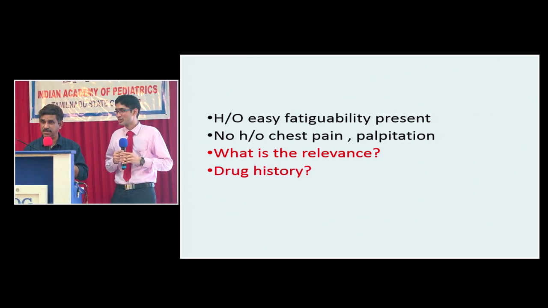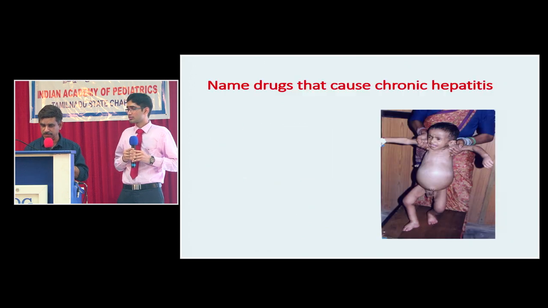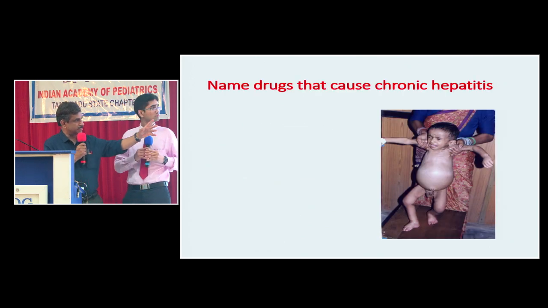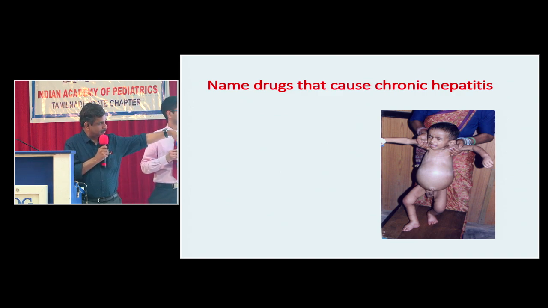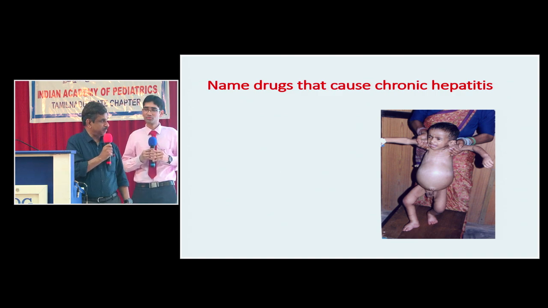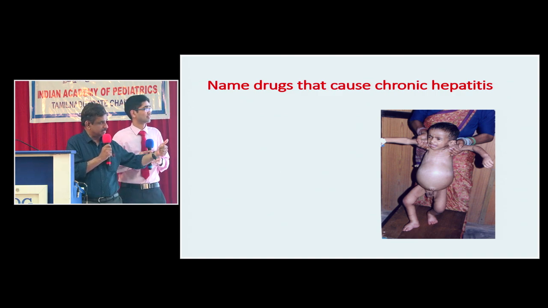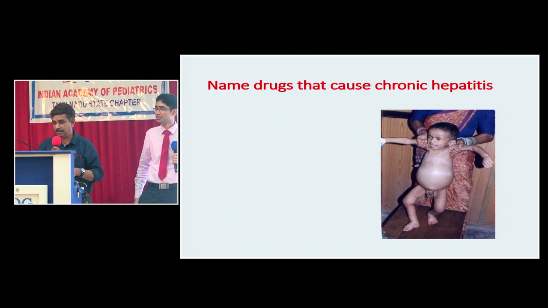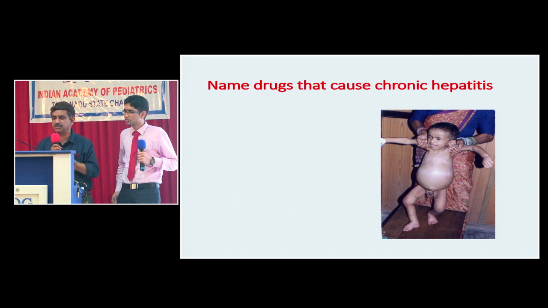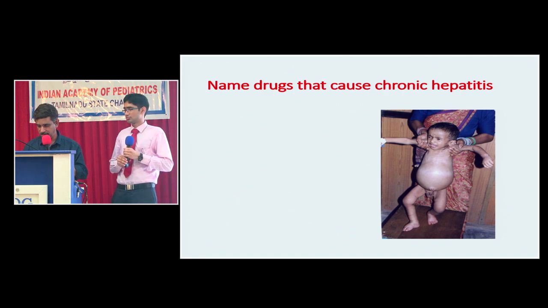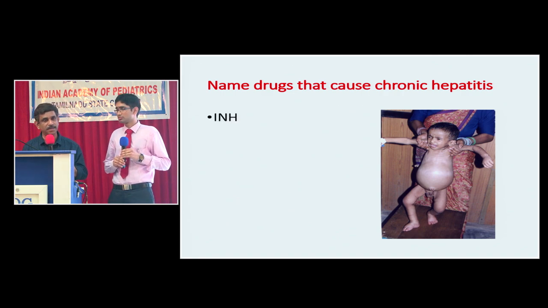Drug history is also very important, because what are the drugs that cause chronic hepatitis, chronic liver disease? This is one of our patients with a chronic liver disease. You can see that this is actually a case of alpha-1 antitrypsin deficiency. He's got ascites, hepatosplenomegaly, edema, and he also had panacinar emphysema. So what are the drugs which may cause chronic hepatitis? The most common drug, in our practice, should be INH.